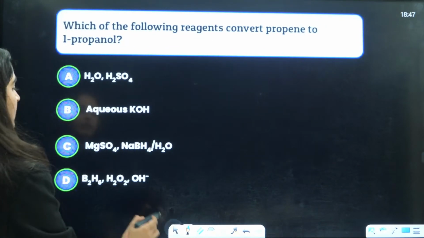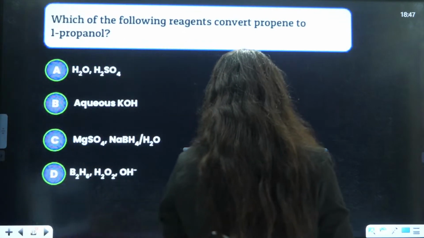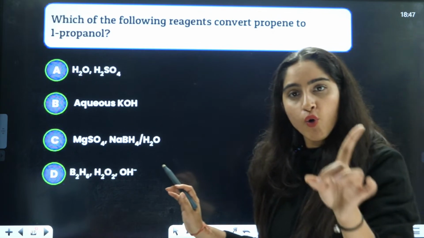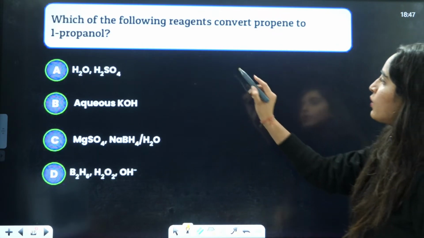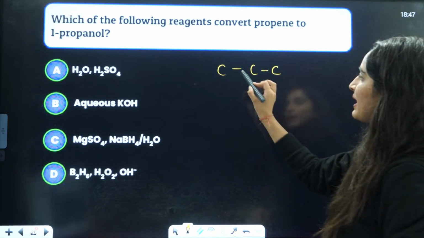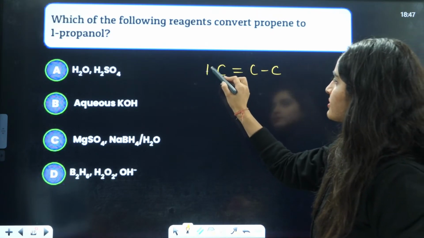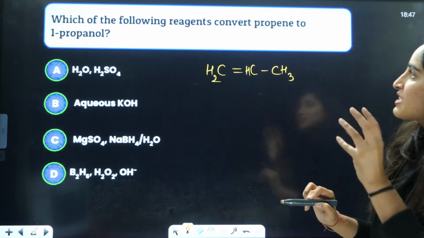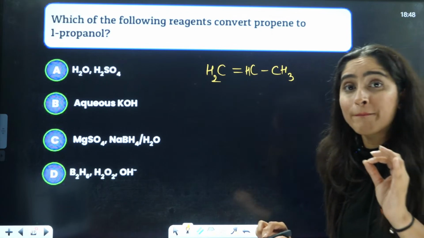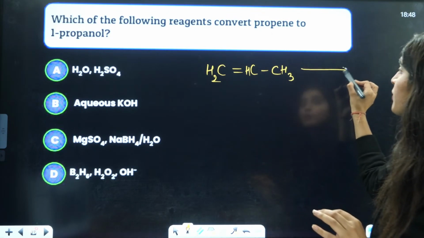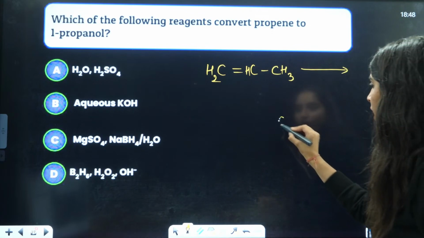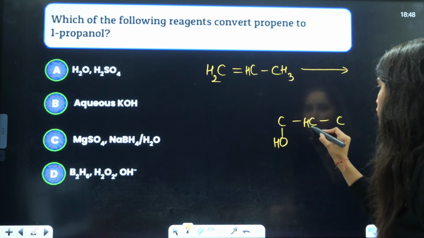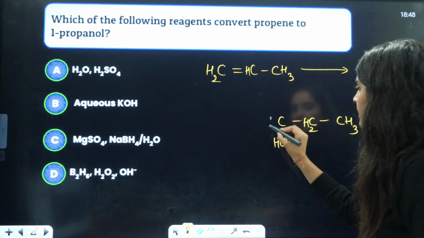Next is, which of the following reagents converts propene to 1-propanol? What is propene? 1, 2, 3, propene, that means a double bond over here, so it is CH2, CH, CH3. To convert it into 1-propanol, you have OH here, this is CH2, this is CH3, this is CH2.